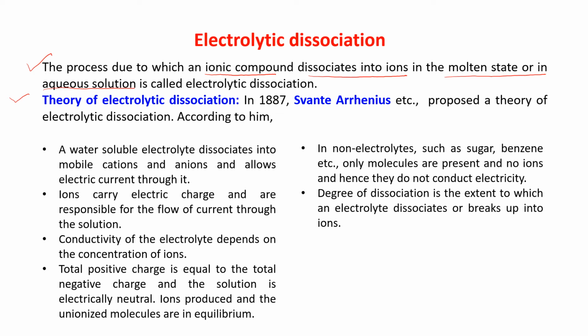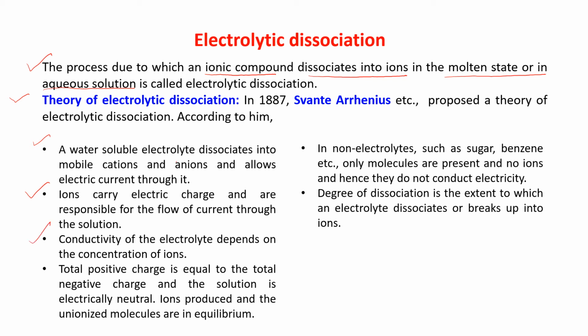According to him, a water-soluble electrolyte dissociates into mobile cations and anions that allow electric current through it. Number 2, ions carry electric charge and are responsible for the flow of current through the solution.